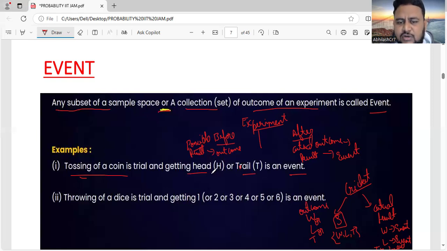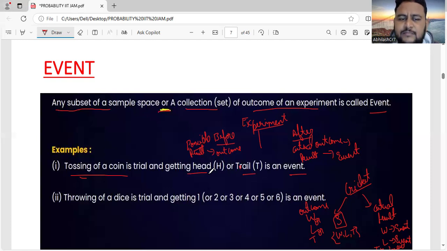So after tossing a coin and getting a head, we already got the head. That is an event. Or after tossing a coin, we got the tail. That is an event. Getting a head or tail, that is an outcome. That is, you may get it or not get it. But you actually got it now. The experiment is over, the trial is over. We got something. That is an event. After performing the experiment, we may get something. That is an outcome. That is still a possibility. We don't know the possibility of getting that. That is outcome.